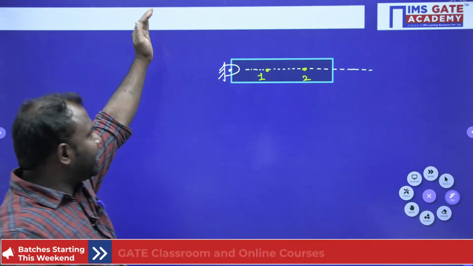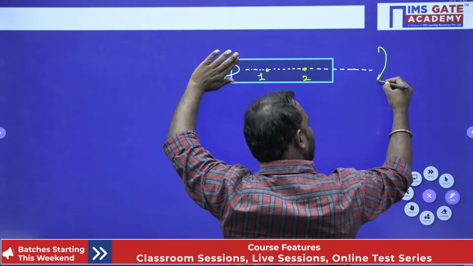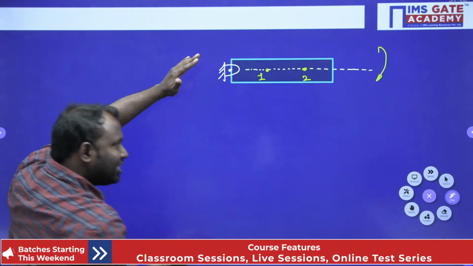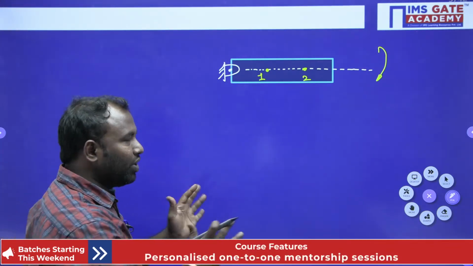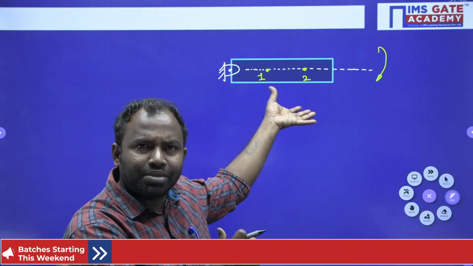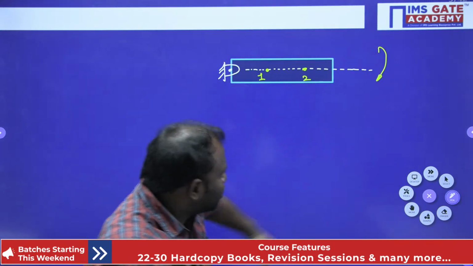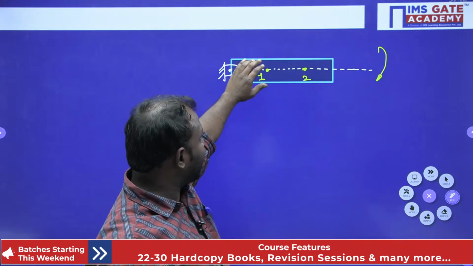Now with this fixed point, if I rotate this, then you see the body is trying to rotate in this manner, right? Try to understand, guys. Here I have taken one object, fixed at one point, and if I apply a moment here, it tries to rotate, isn't it? Up to here clear? And I am considering two particles, particle 1 and particle 2.